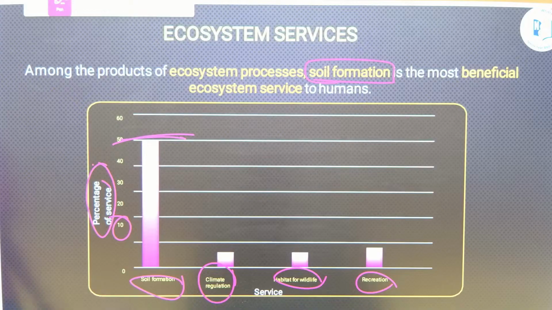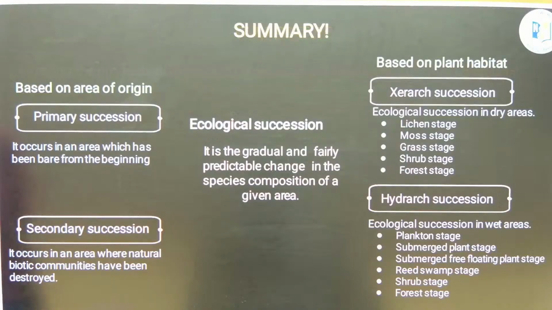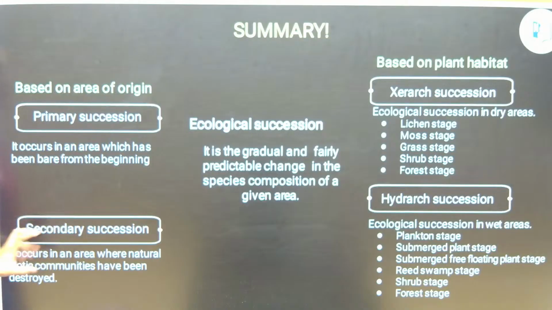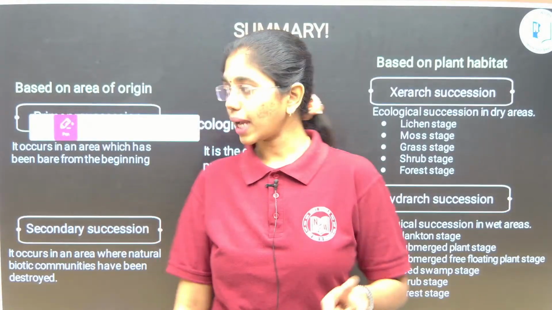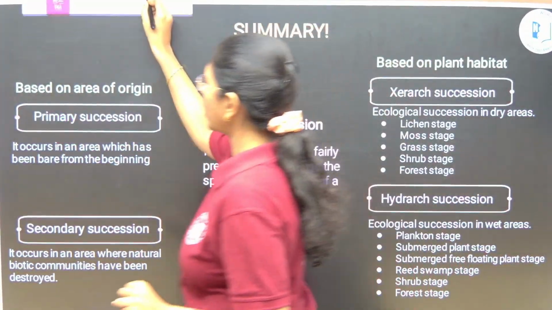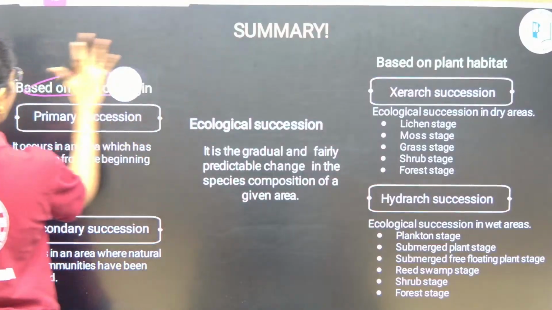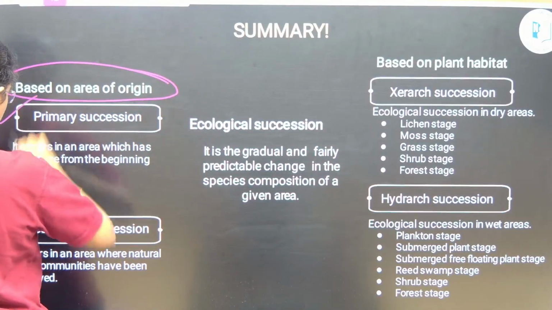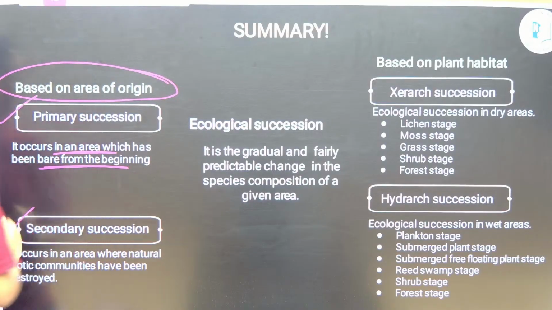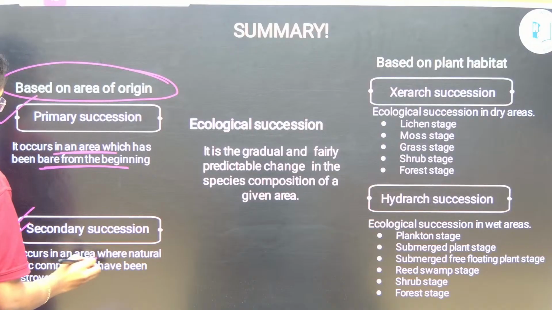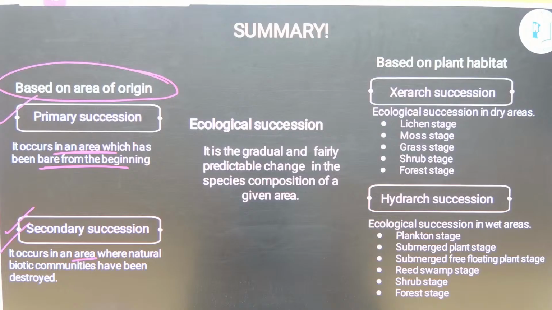Soil formation. Now, at the end if we can see the summary of what we have learnt. Ecosystem services, before that we have learnt about ecological succession. Two types of ecological succession, right? One is based on the area of origin, we have primary succession and secondary succession. Primary succession occurs in an area which has been bare from the beginning, secondary succession occurs in an area where natural biotic communities have been destroyed.